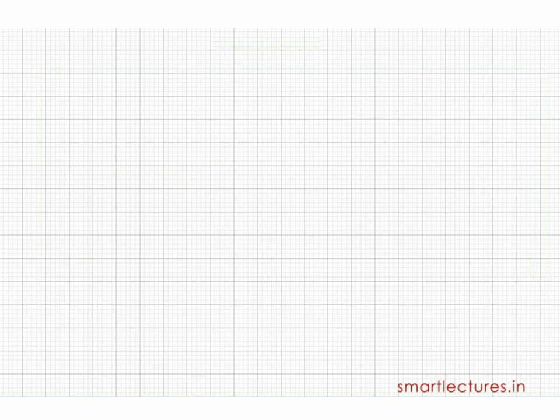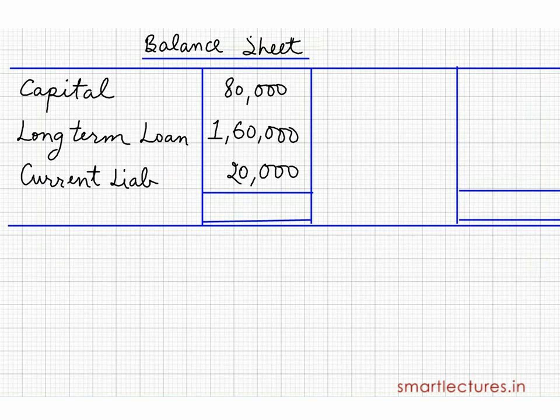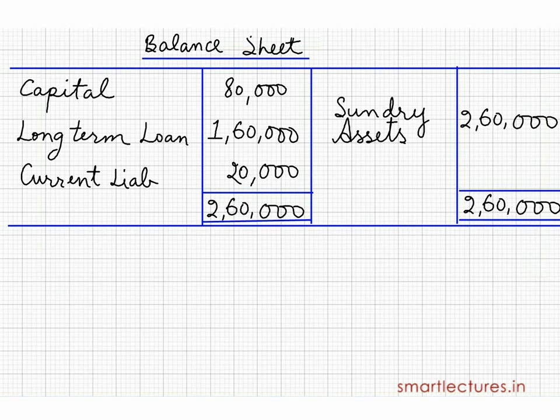Suppose this is the balance sheet of a company. On the liability side, capital 80,000, long-term loans 1,60,000, current liabilities 20,000. On the asset side, there are sundry assets 2,60,000. So in this way, the total is 2,60,000.